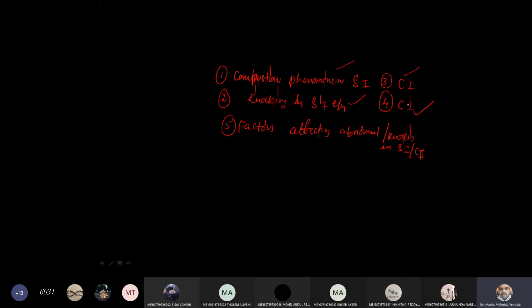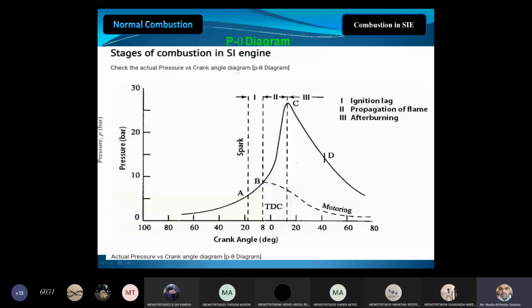Right. Here in the actual case, the stages of combustion in SI engine, as I told, there will be 2 phases: preparation phase and propagation phase. In the preparation phase, we have ignition lag. In the propagation phase, we have propagation of the flame and afterburning.